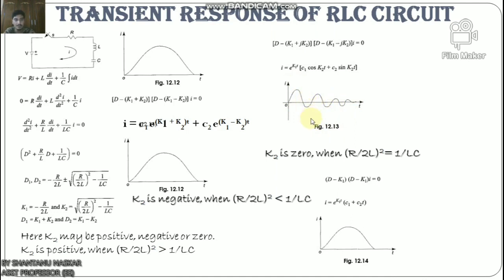Now the last condition, when k2 is 0, that is when (R by 2L) whole square equals 1 by LC. The roots are equal and give the critically damped response shown in this figure. Now (D minus k1) whole square into I equals 0. The solution for the above equation is I equals e to the power k1t within brackets (c1 plus c2t). So this is all the transient response of the RLC circuit.